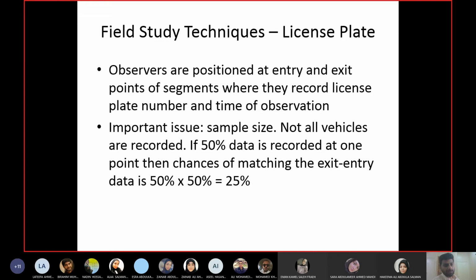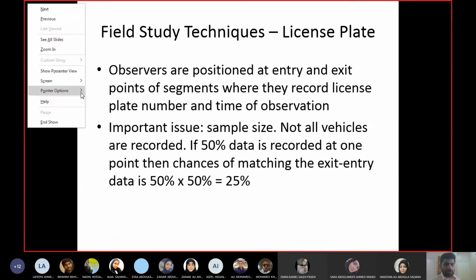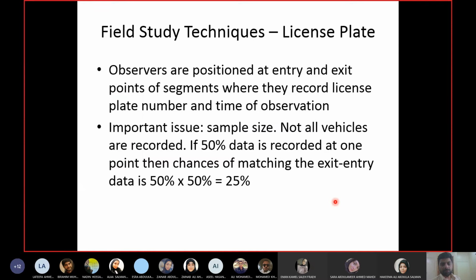The second problem is the sample size. For example, you need 50 observations. Now, if both observers record 50 values, they observe 50 vehicles. Will it be enough if you need 50 observations? Will it be enough if both observers just record 50 values? It will not be enough. Why? Because the values may not match.